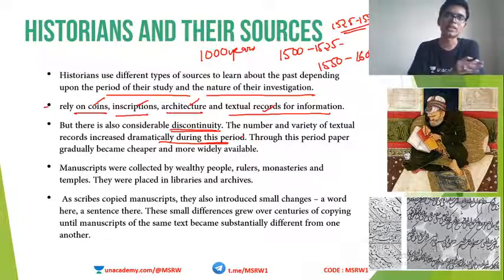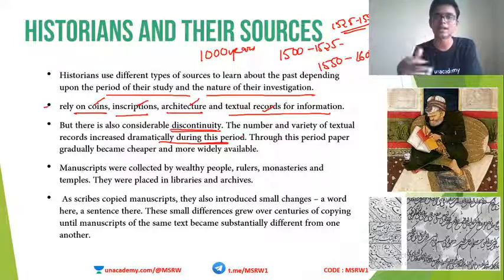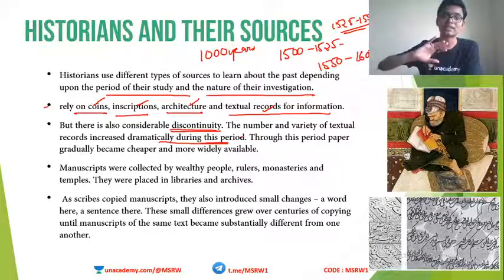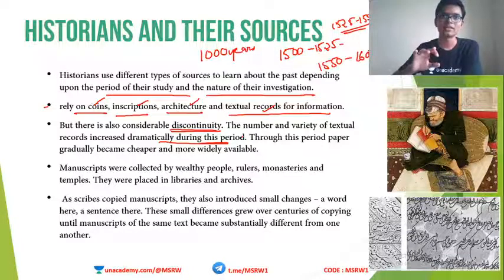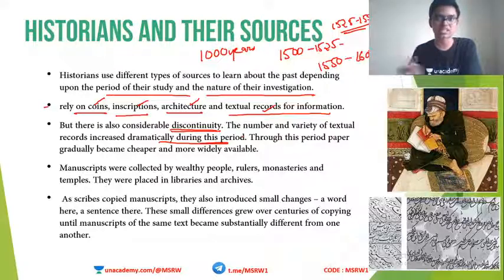Compared to the ancient period, people started understanding more languages. They started writing down things. They started keeping proper records. So all these things increased the number of sources and number of records. In the ancient period, what did people do? People painted in caves and rocks. So that was not complete, or not systematic. But by the medieval period, things began to become more and more structured, more and more oriented, which means we are able to get more and more records that are reliable to us.